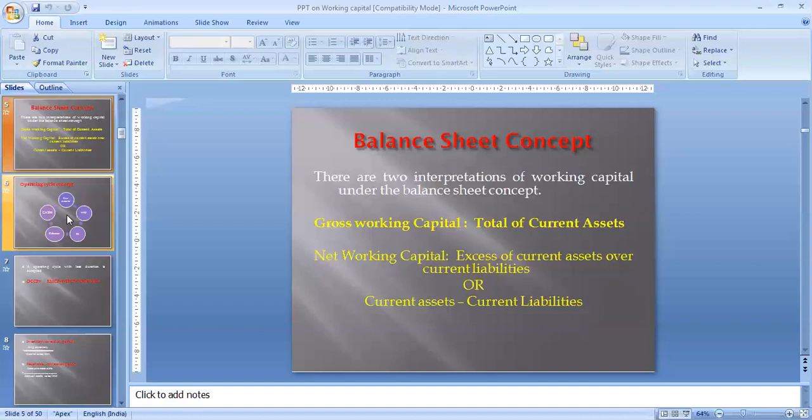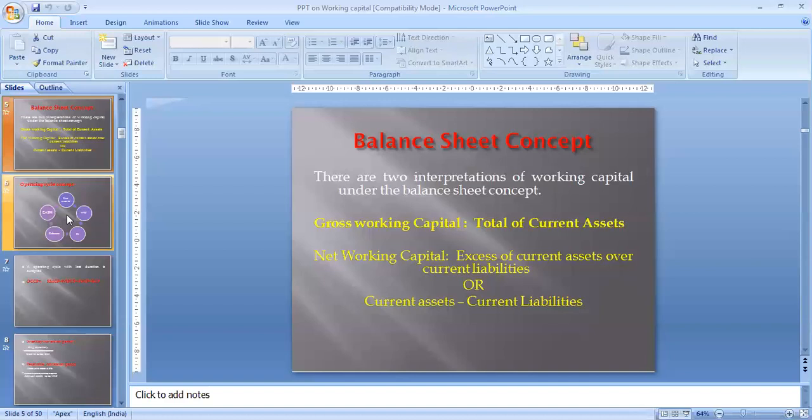Negative working capital. When will negative working capital arise? Negative working capital means when your current liabilities are more than your current assets. Or you can say when your current assets are less than your current liabilities. So it will indicate that the company is not in a position to pay these liabilities out of the current assets. Okay, because suppose you have to make a payment of 2 rupees and you have only 1 rupee in your hand, that means you are not able to pay the extra 1 rupee. Because your asset is less than your obligation.